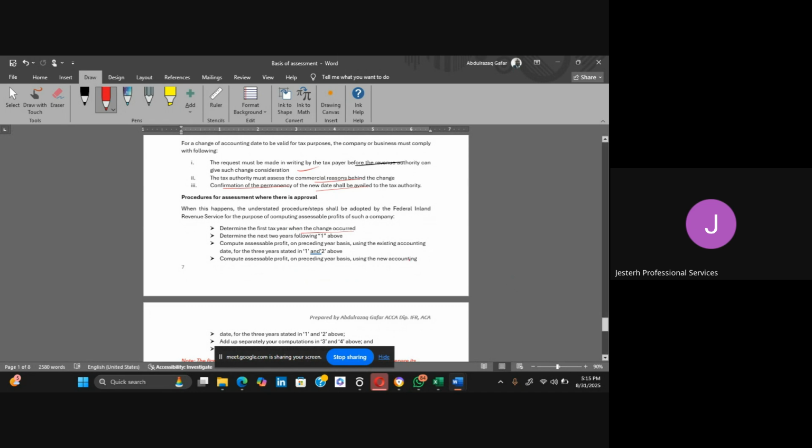If, for instance, you have been preparing your accounts up to 31st of March, and now want to change from 31st of March to 30th November.